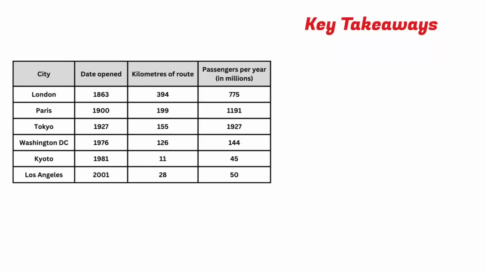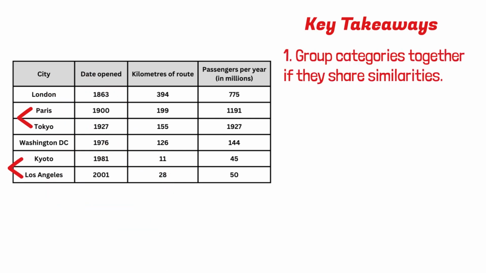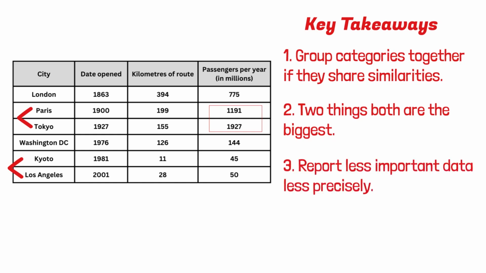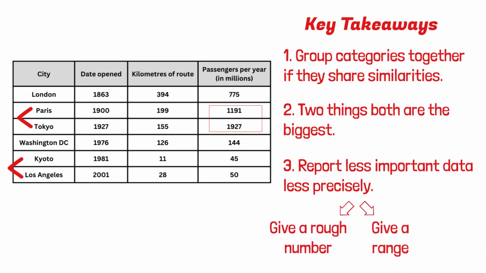And here are 3 useful tips that we've covered in this video that you can use to group data. First of all, you can group together 2 categories if they share some similarities. Secondly, you could say that something is the single biggest thing. But don't forget that you could also say 2 things, both are the biggest. This tip is extremely useful when there is a lot of data to report. Lastly, for less important data, we could omit it, or we could report it less precisely. We could do this by giving a rough number or giving a range. I don't talk about how to give a range in this video.